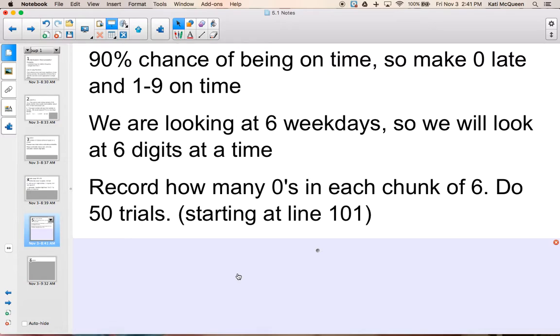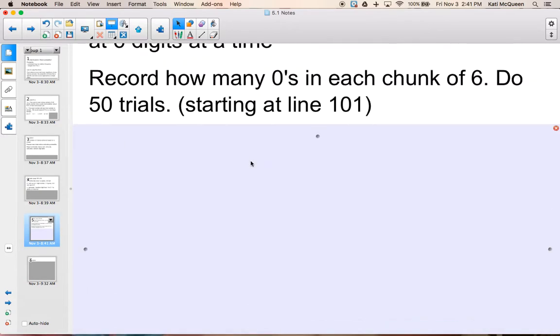So when I'm looking at the first 6 numbers in the table, each digit represents one of the days. If that digit is a 0, that means the train was late. If it's a 1 through 9, that means the train was on time. Because there were 6 days, we're looking at 6 numbers at a time. If it would have been 5 days, we would have looked at 5 at a time, and so on. And we're going to do many trials. Here we're going to do 50, starting at line 101.